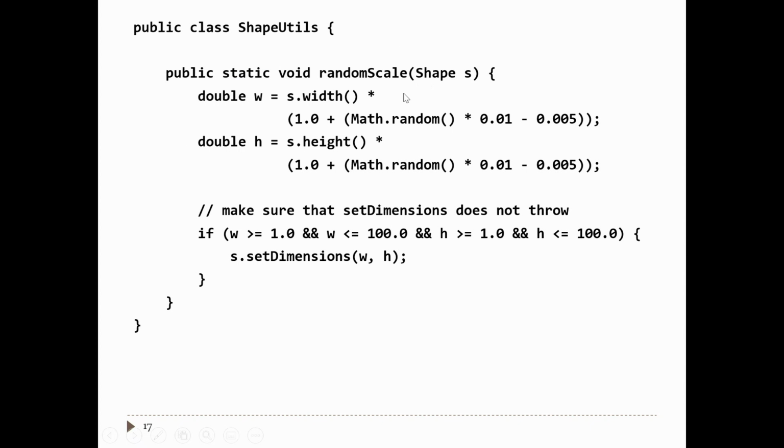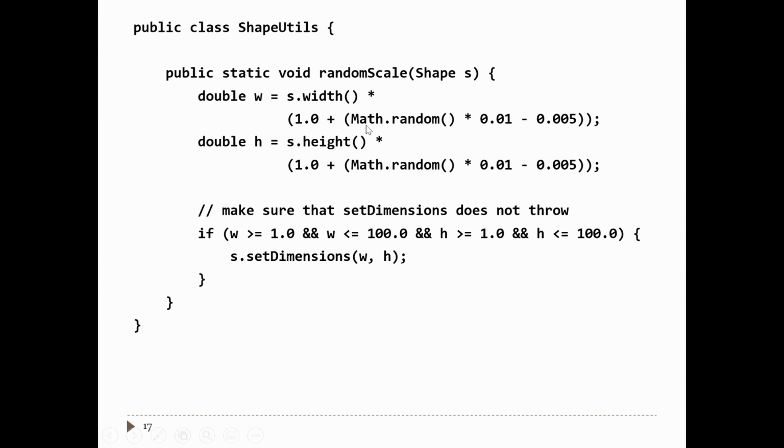So I can write this method called random scale. Random scale is going to try to randomly change the size of a shape. What it actually does is it scales the shape's width and height by some random value between plus and minus 0.5% of the current width or the current height.